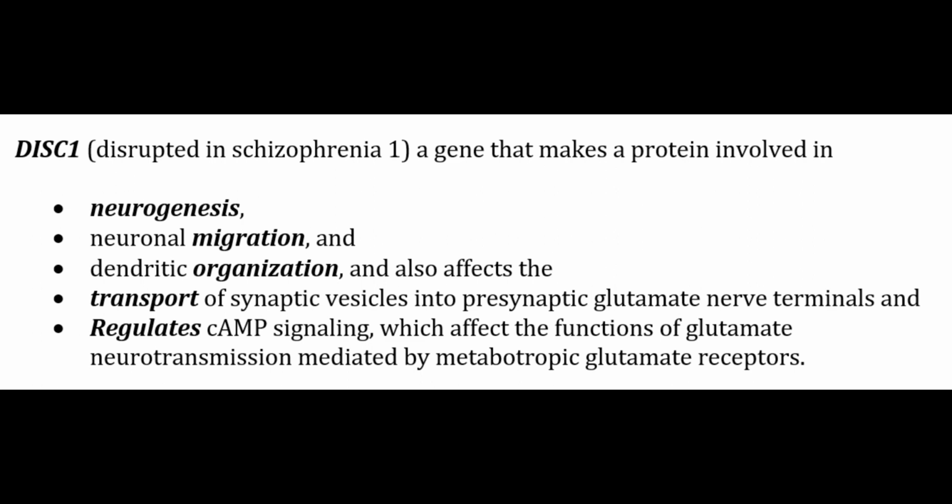And finally, the DISC1 gene, that is disrupted in schizophrenia 1 gene, makes a protein that is involved in neurogenesis, neuronal migration, dendritic organization, and also affects the transport of synaptic vesicles into presynaptic glutamate nerve terminals, and regulates cyclic AMP signaling, which affects the functions of glutamate neurotransmission mediated by metabotropic glutamate receptors.